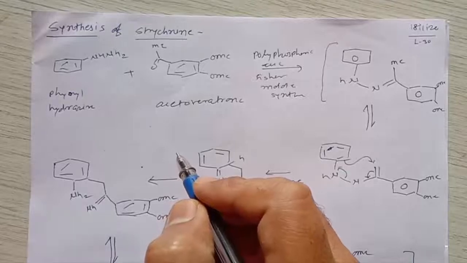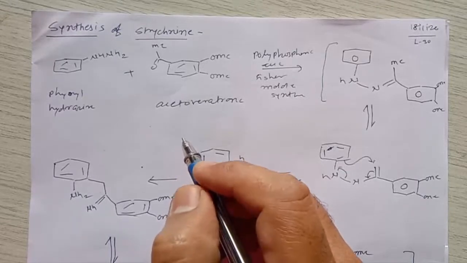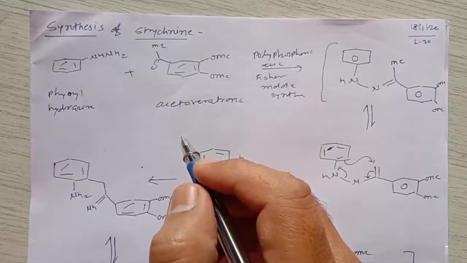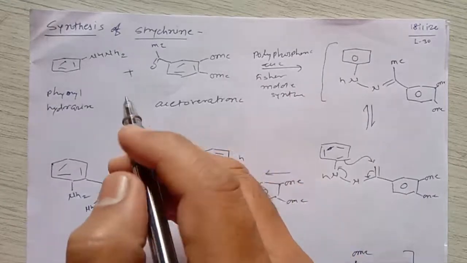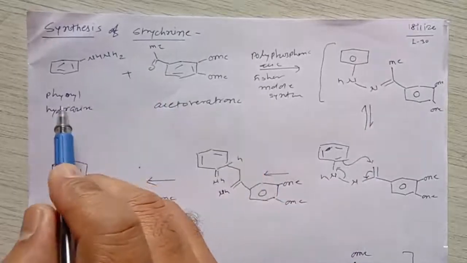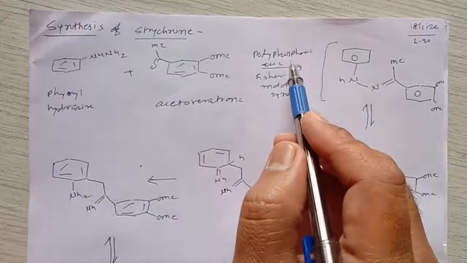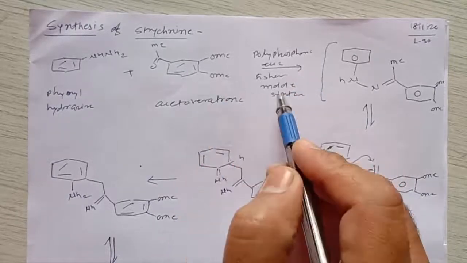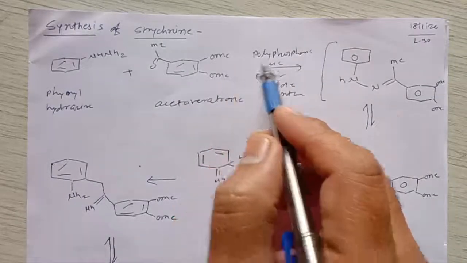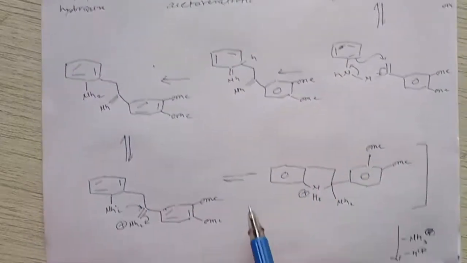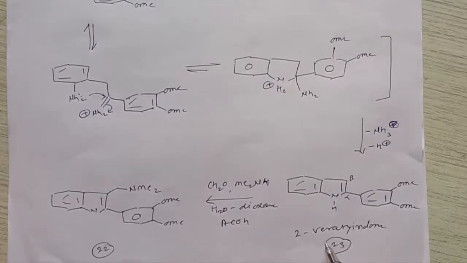Hello everyone. Once again, welcome to the online lectures, and we are talking about the total synthesis of strychnine. The synthesis of strychnine can take place by using phenylhydrazine as well as acetylveratrone in the presence of polyphosphoric acid. This reaction is called the Fischer indole synthesis, and after reacting these molecules, we can get an indole molecule, right? So this is the indole molecule, and it is called 2-veratryl indole.